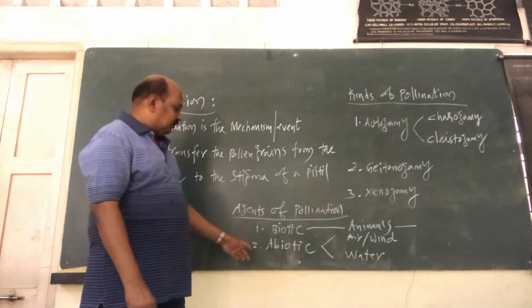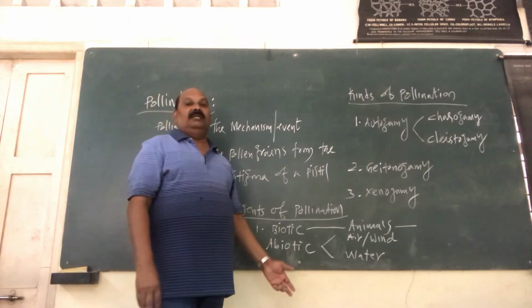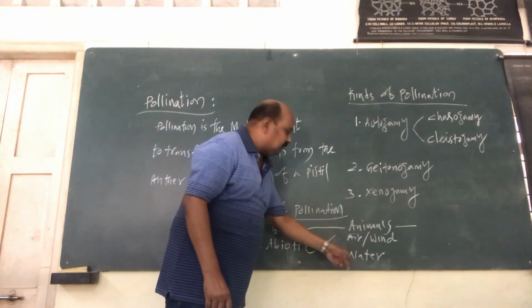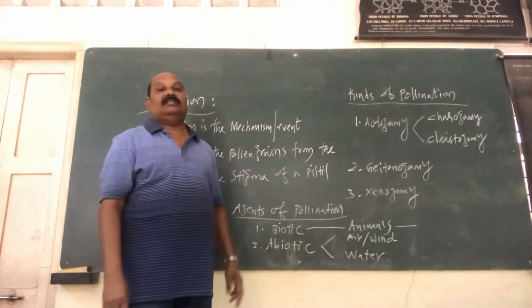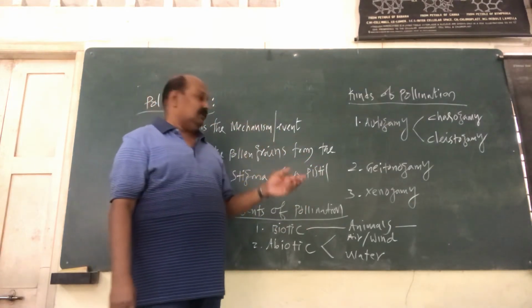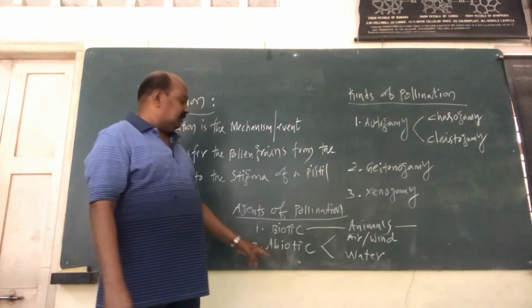Right. Now come to the abiotic agents, that means non-biotic agents. There are two categories we have here: air or wind, and water. Number one is air or wind pollination. Number two is water pollination. So these are the two kinds of pollination in abiotic agents.